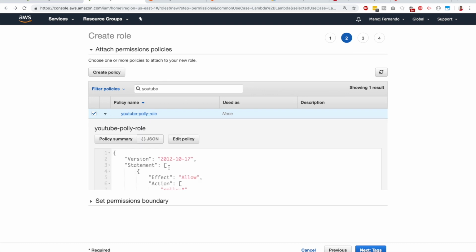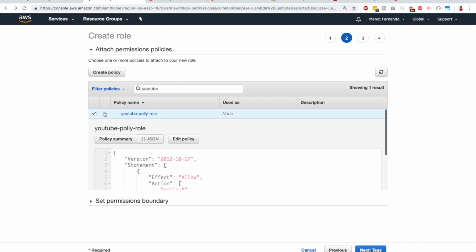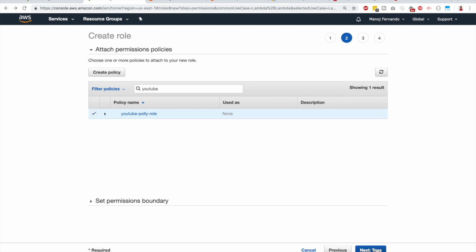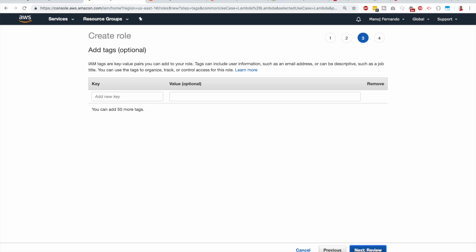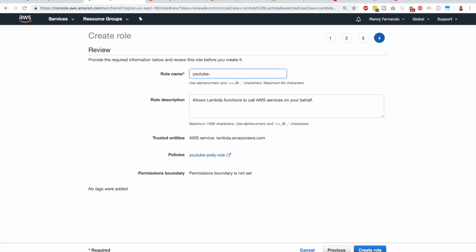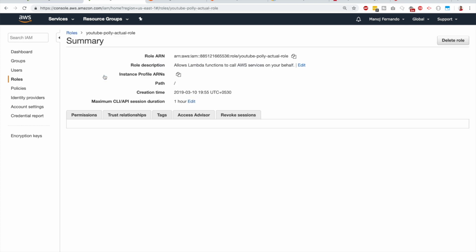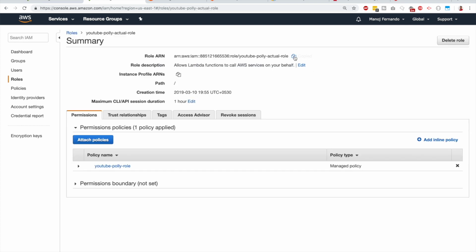So this is the policy that we just created or copied from the blog post. Sorry about the confusion again. Just click next tags and click review. Now let's give it a name, YouTube poly actual role. Okay, click create role. If you search it again, YouTube poly actual role, now copy this one.